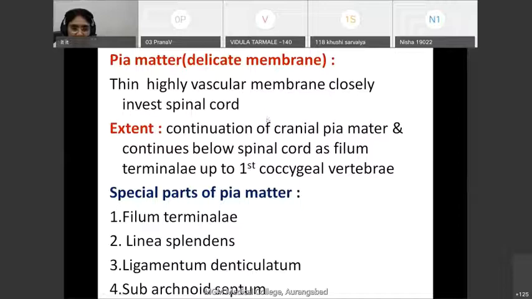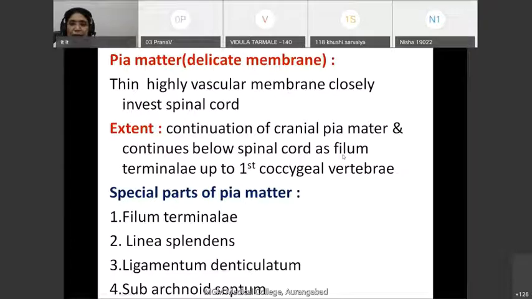And below, it ends at the lower end of the spinal cord, that means the L1 level, and below the L1 level it extends as a thin filamentous thread-like structure, which is called filum terminale. What is this filum terminale? This filum terminale is an extension of pia mater below the lower end of the spinal cord.